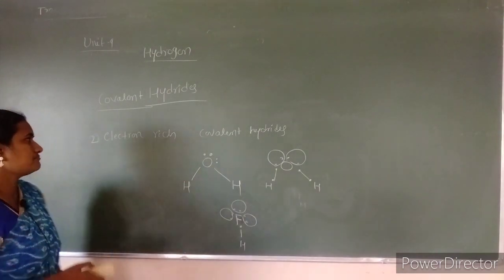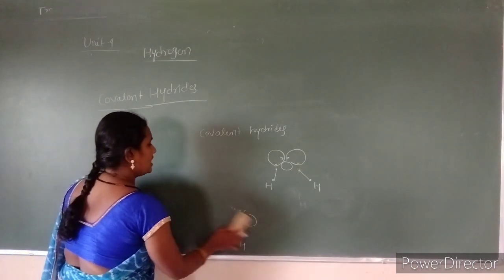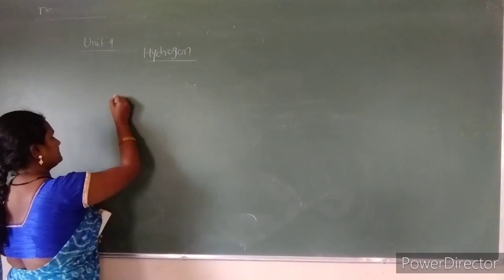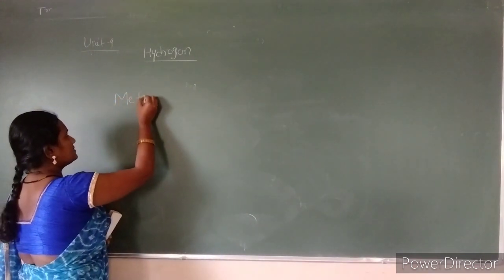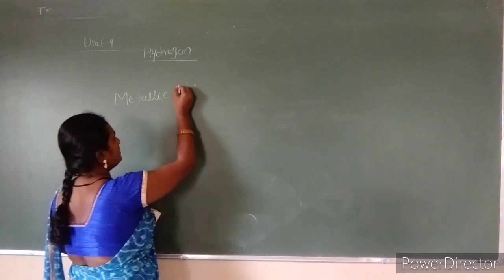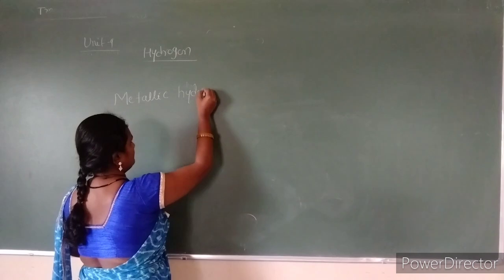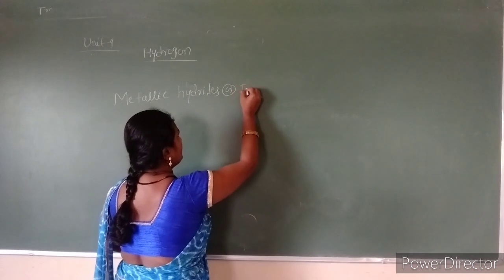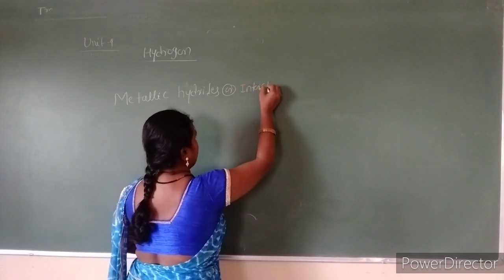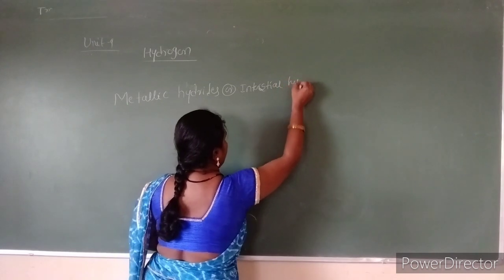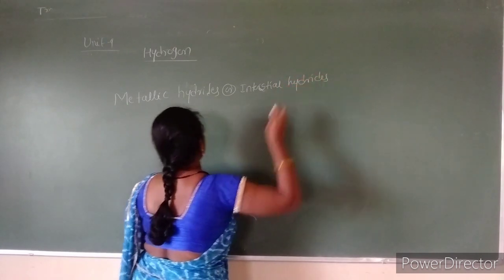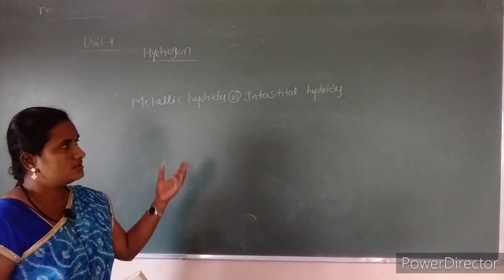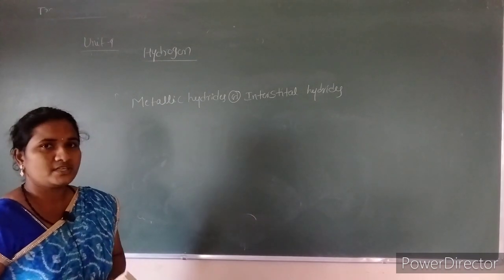And the last hydride is the metallic hydride, or else interstitial hydrides, and these are also called non-stoichiometric hydrides. So the third one is the metallic hydrides, which are also interstitial hydrides. So these are also considered non-stoichiometric hydrides.